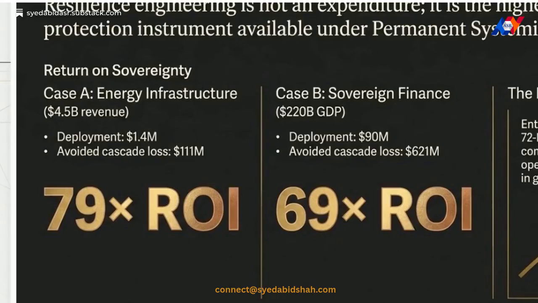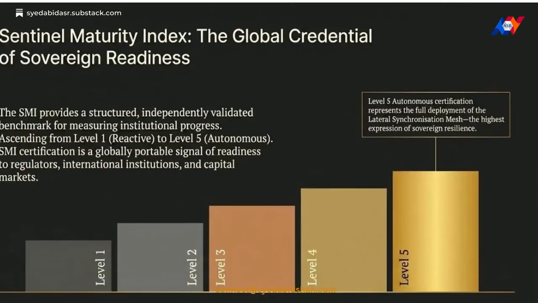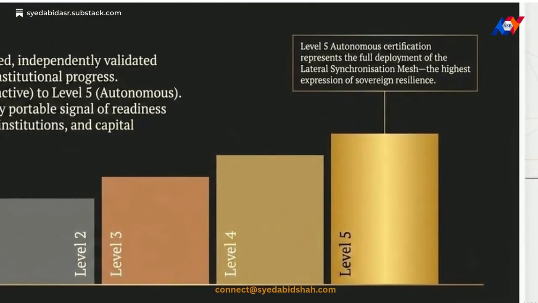In actual commercial deployments, preventing those systemic cascades generates massive financial returns. This chart highlights verified deployments, showing a 79 times and 69 times return on investment for energy and sovereign finance sectors. And reaching the highest tier of the Sentinel Maturity Index, Level 5 Autonomous, signals such deep stability that organizations command a 25 to 30% operational ROI premium in global markets.